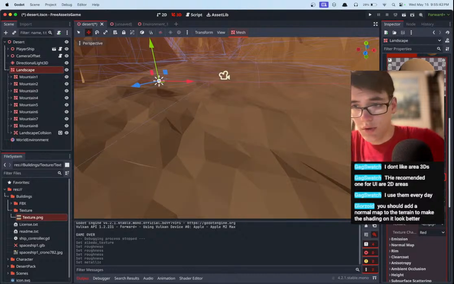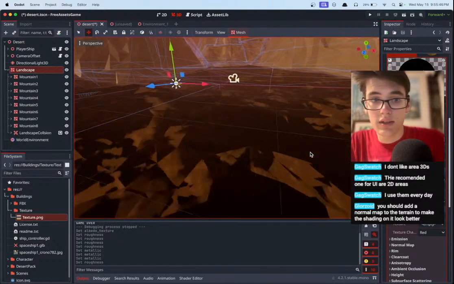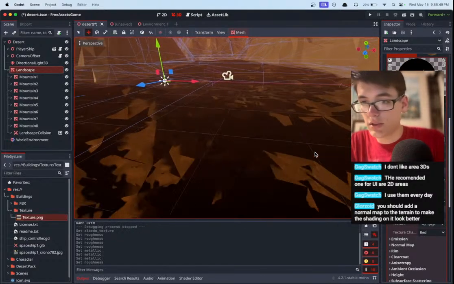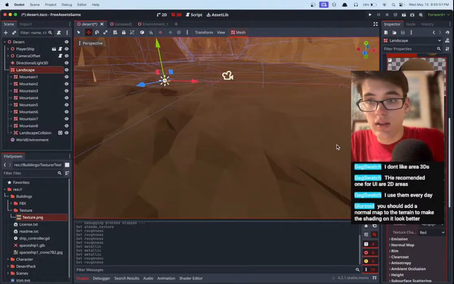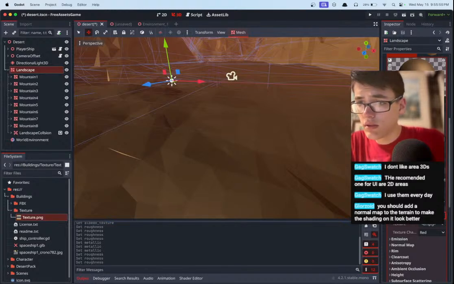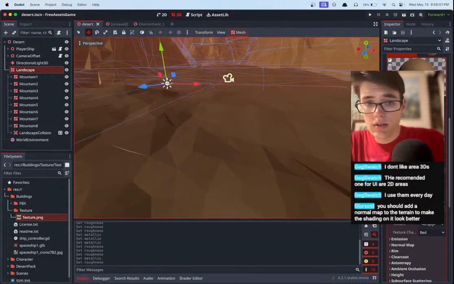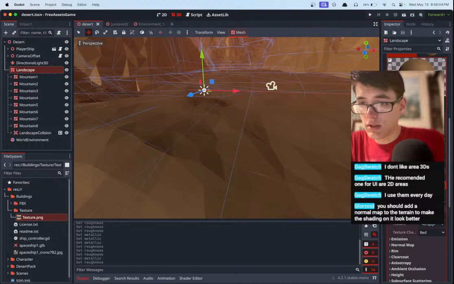Trying to give it a nice rock finish, because obviously we don't want it to be shiny like that. That's just metal and that looks very weird. But that's still a little bit too shiny. Let's see, 0.8. There we go. We just want it to look like a decent rock texture.